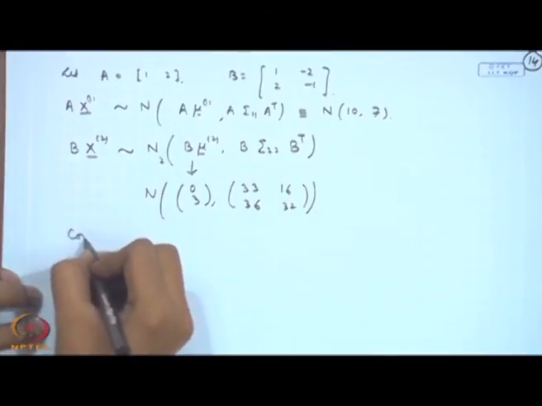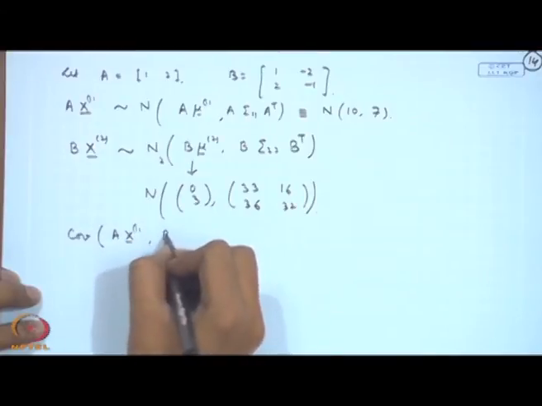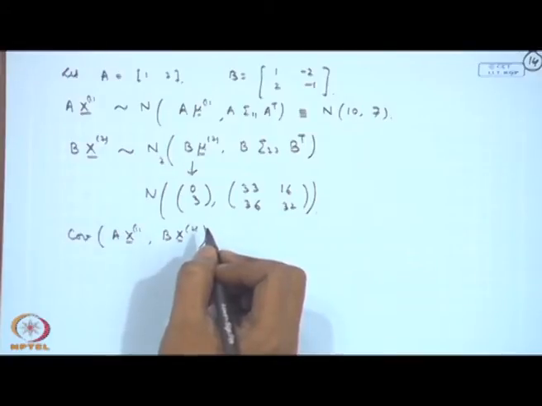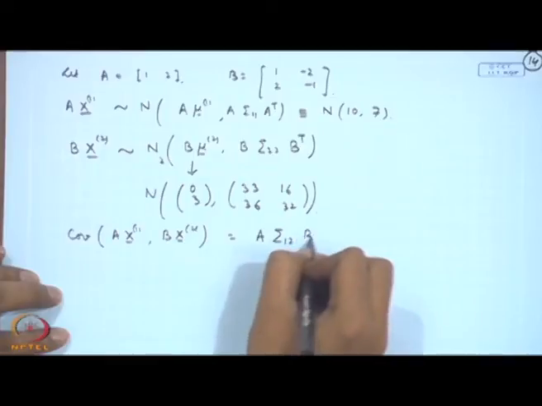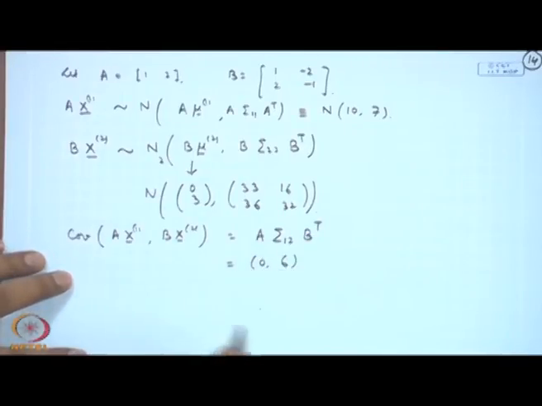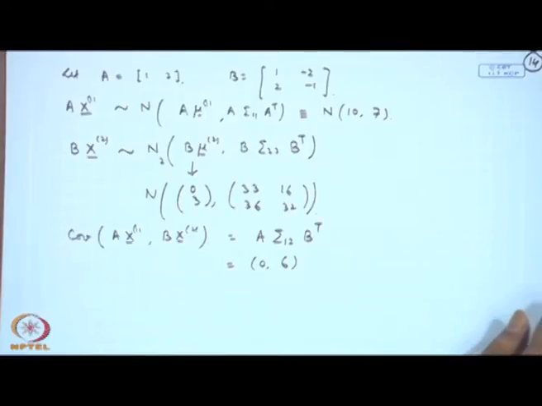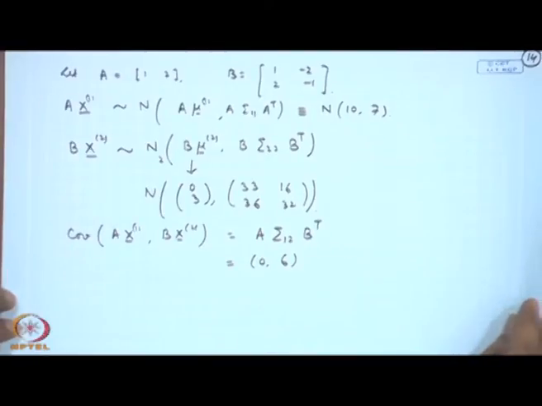Let us also consider the covariance between a x 1 and b x 2. Then this will become equal to a sigma 1 2 b transpose, so that is equal to 0 6. So, in this example I have shown you a direct application of the distribution theory of the multivariate normal distribution, and various things were considered here.